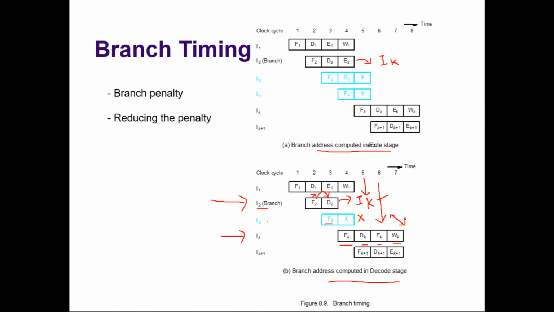Branch penalty, or you can say the pipeline is stalled by 1 clock cycle, whereas earlier the pipeline was stalled by 2 clock cycles. But here the pipeline is stalled only by 1 clock cycle. So what we have done here is reduce the branch penalty by 1 clock cycle, right? So this is one of the techniques to reduce the branch penalty.